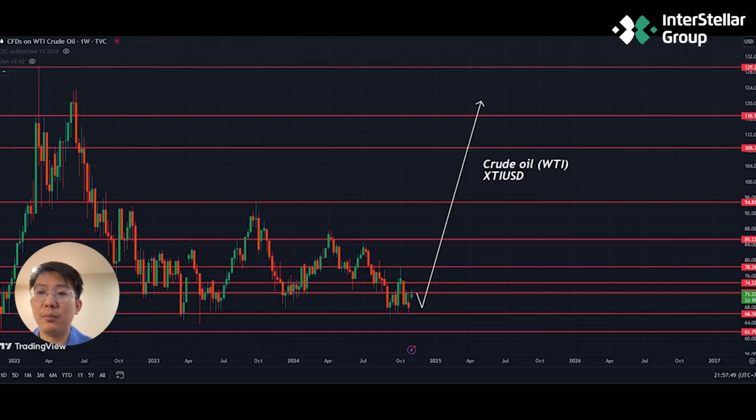We still have a super bullish long-term outlook for oil prices. Let's see if the oil price can rebound. The key support level is around $66 to $67. The upper target will be between $100 to $120 per barrel.